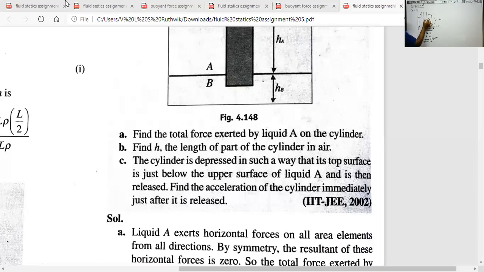At the symmetrical point on the exactly opposite side, at the same depth, the same force acts in the opposite direction. These two forces cancel. Similarly, at every point inside liquid A, the net force along the horizontal direction becomes 0. But liquid A exerts no upward force directly on the cylinder, because the lower end and upper end of the cylinder are not inside liquid A.